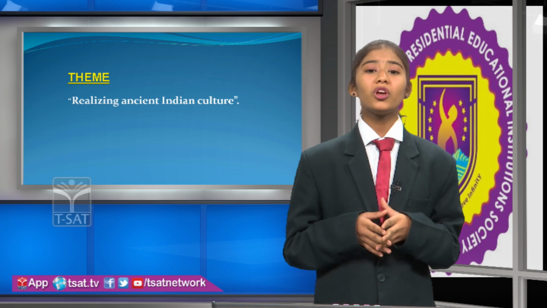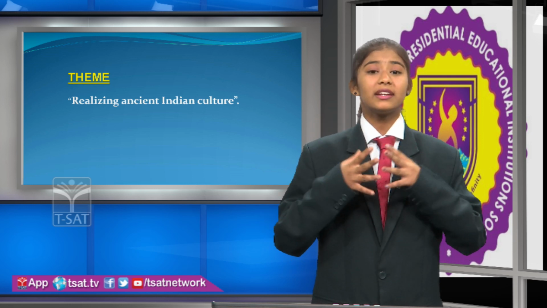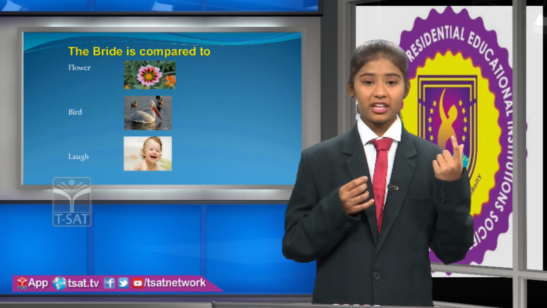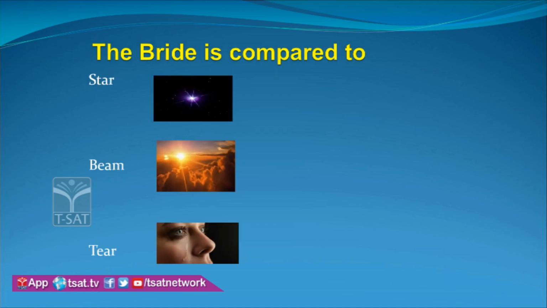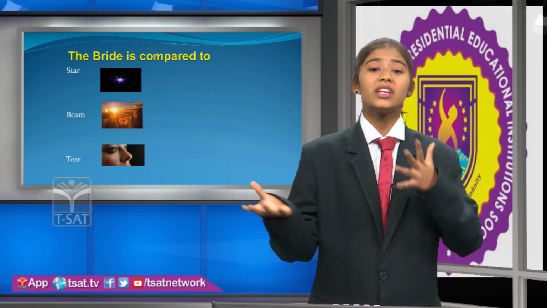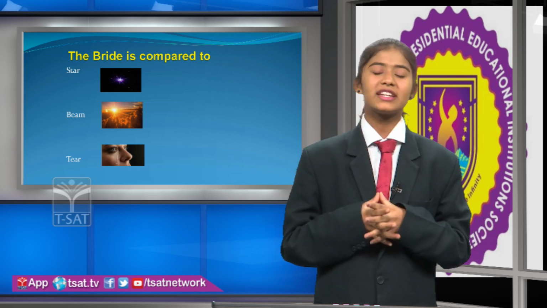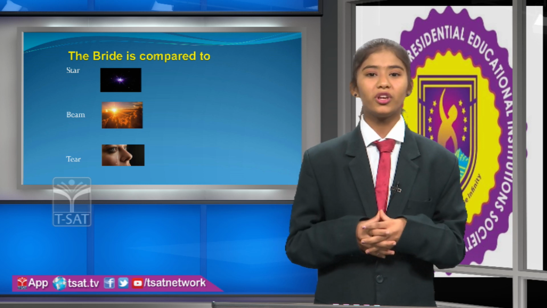The theme of the poem Palanquin Bearers is to reflect on Indian marriages and their culture. The bride is compared to different things like a flower, a bird, a laugh, a star, a beam, and a tear. By using such similes, the poet's intention is to get across that the bride is very tender and needs to be handled with care. It gives a vibrant and rhythmic outlook to the poem.